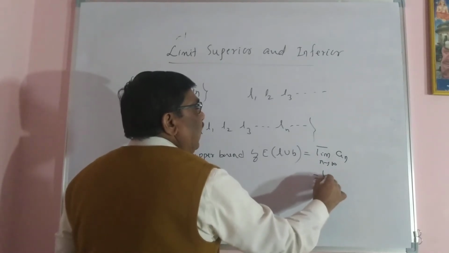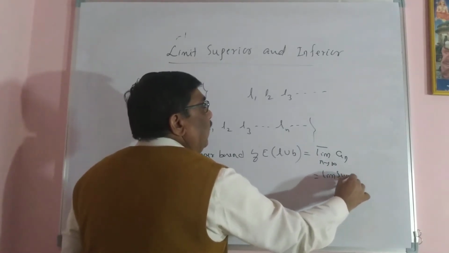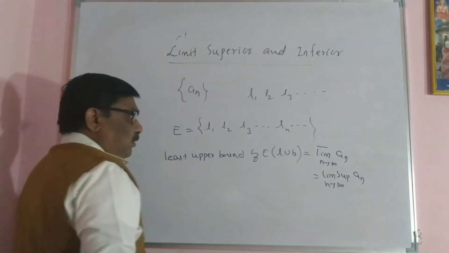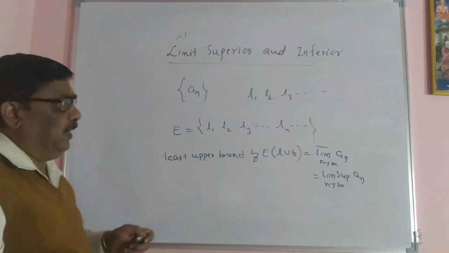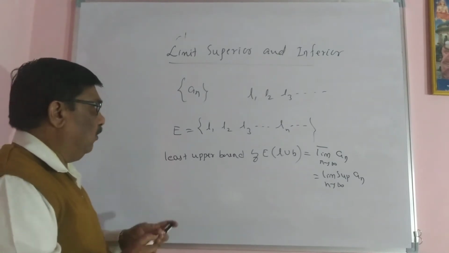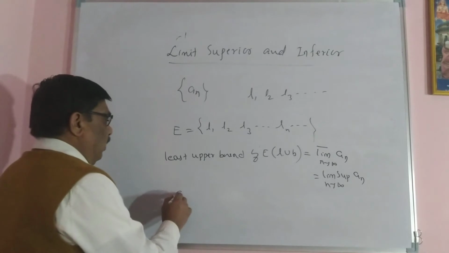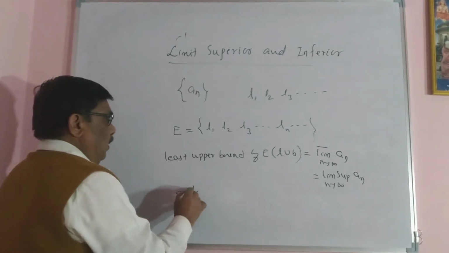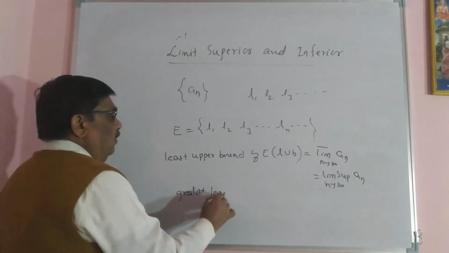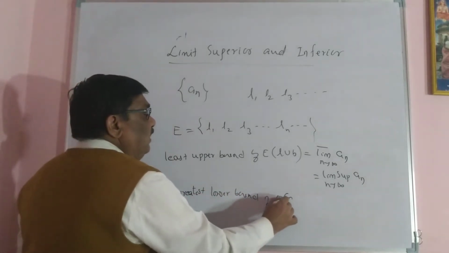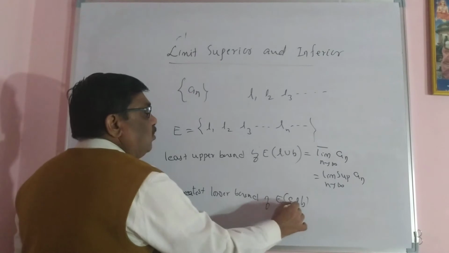This limit superior is nothing but the least upper bound of the set of cluster points, and the greatest lower bound of this E, GLB, greatest lower bound,